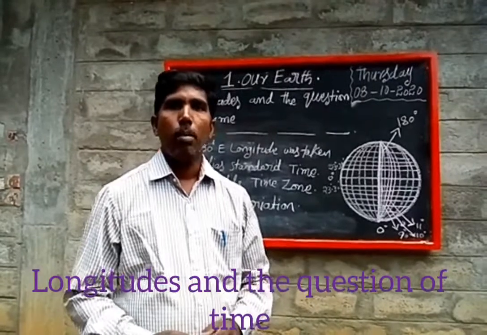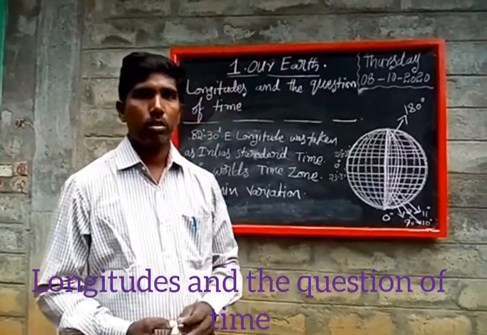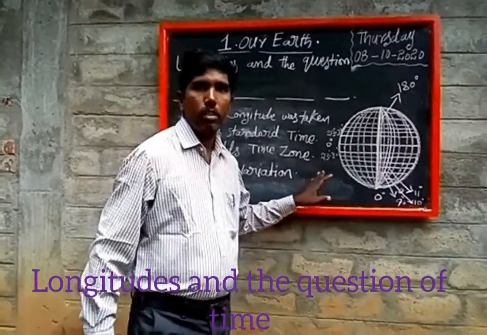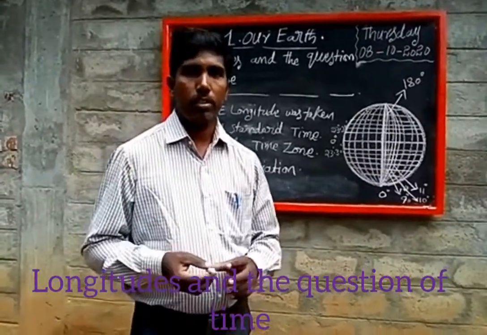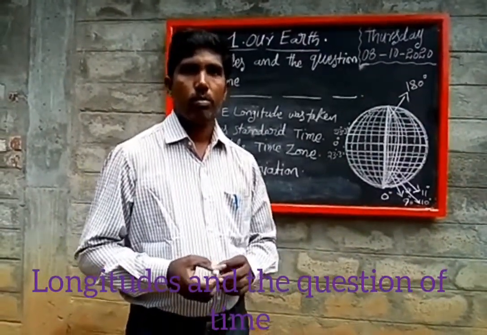Okay children, by using the longitudes you can identify the time in a particular place. Thank you all of you.